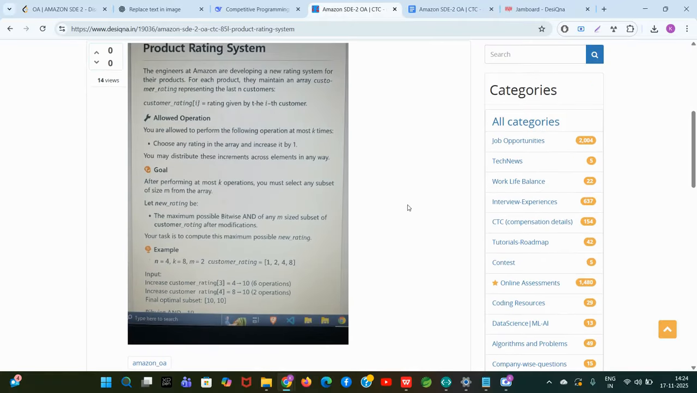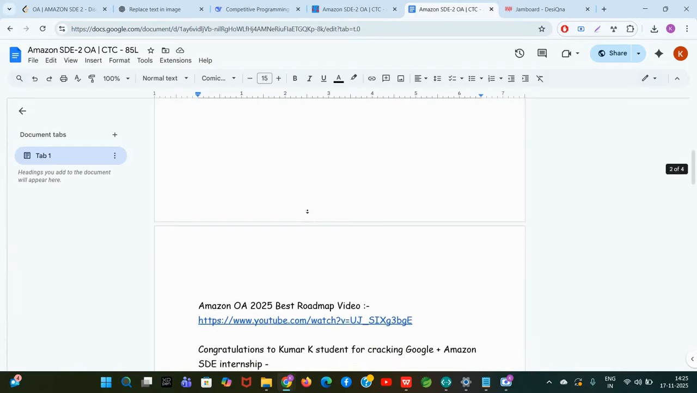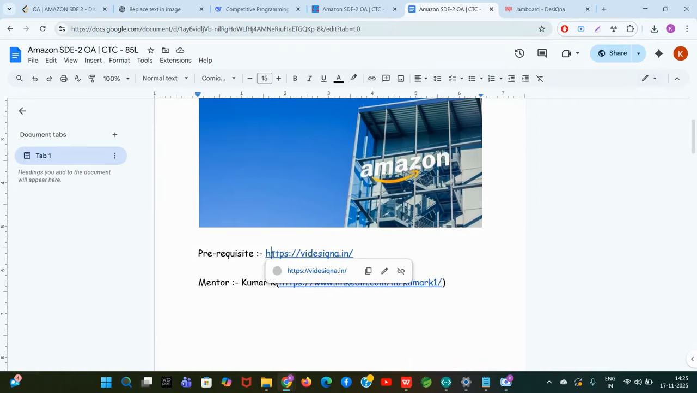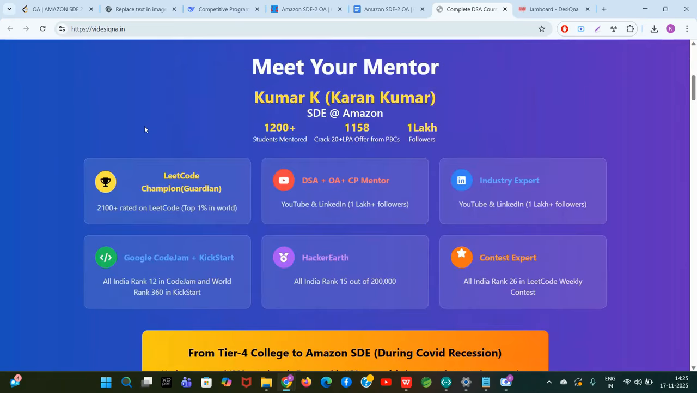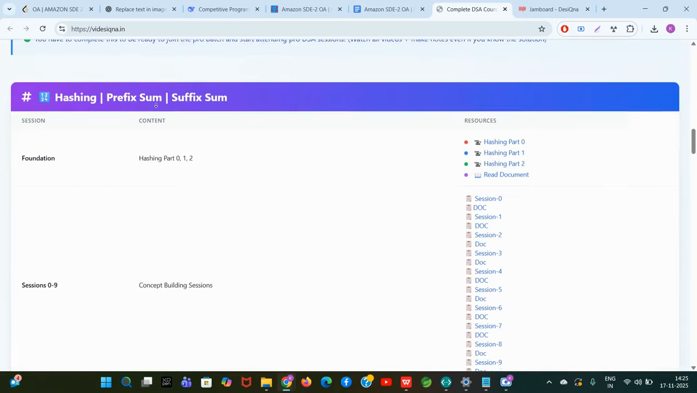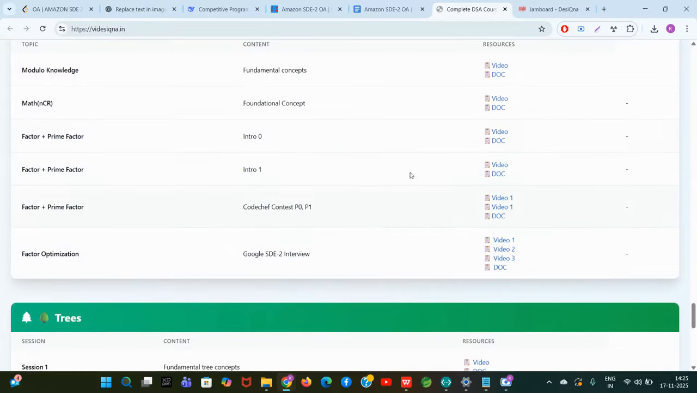You need to do some prerequisites before you start solving this problem. The first prerequisite, which is very important, is that you need to complete my prerequisite course. If you're preparing for any top product based company and you want to master your DSA so you can solve medium hard questions of LeetCode, GFG, CodeChef, Codeforces contests and OAs, please do this free course of mine from top till the bottom. If you do this, you will understand the hard level concepts I'm teaching in this video.